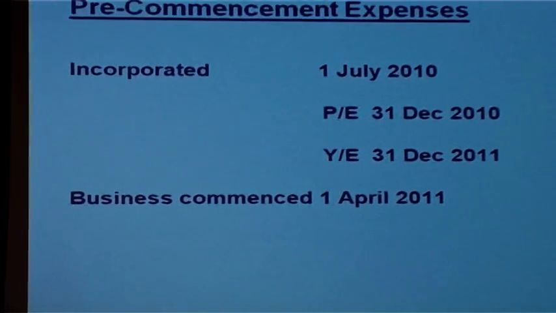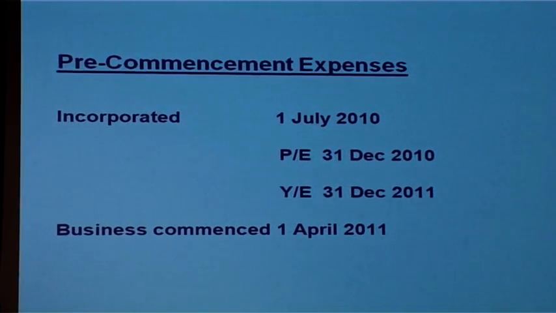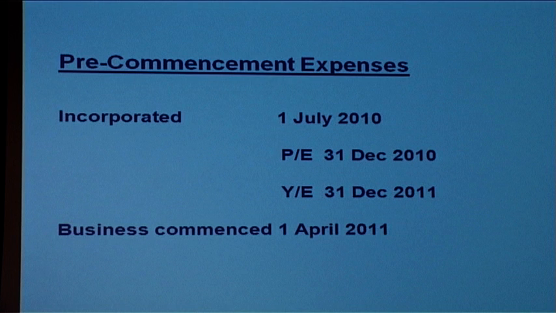Pre-commencement expenses. When we incorporate a company, it will take us months, depending on the type of business you are in, sometimes more than a year, before we actually commence business. So for example, if we incorporate a company on 1st July 2010, and then we have the first 6 months period ended 31st December 2010, and then next year, 31st December 2011.